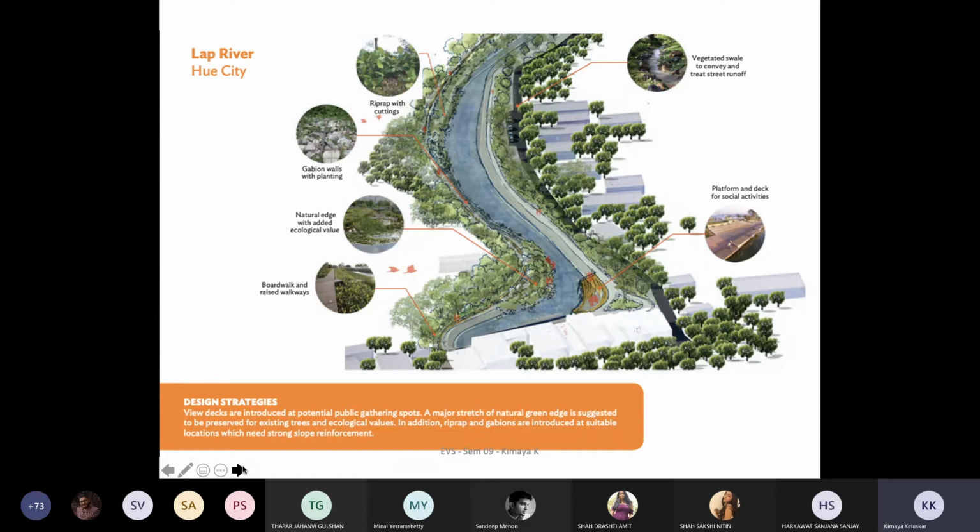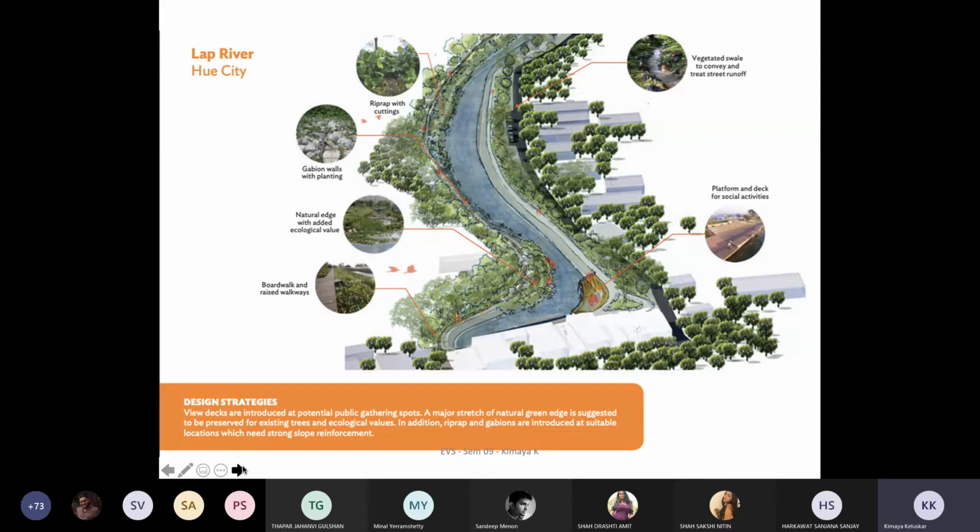Gabion walls are very good. They act as embankments, but the porosity of it actually allows a lot of ecosystem to thrive. Then the natural edges, which have an ecological value, are being introduced. And then there are social platforms like decks, the amphitheater and stuff like that, with the viewing deck, so there is a public gathering spot that you create. Also, the slope reinforcement has been taken care of with the riparian edge, and the surface runoffs have been taken care of with your vegetated swales to convey and treat street runoffs.